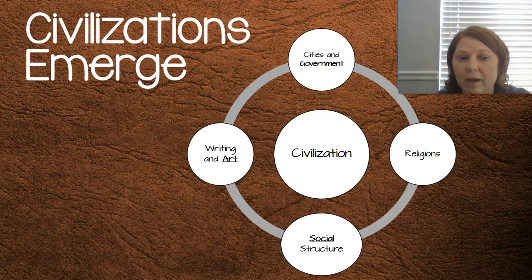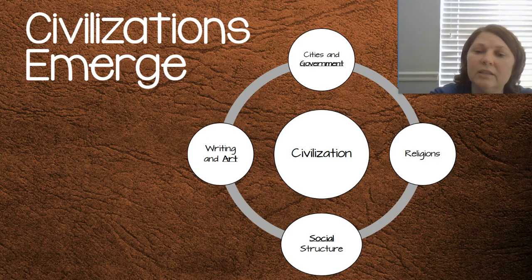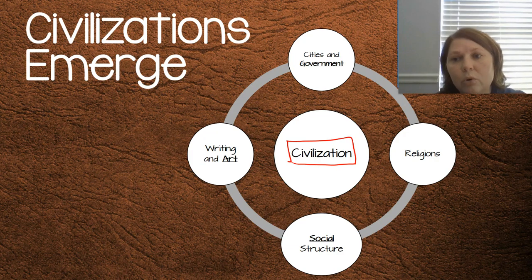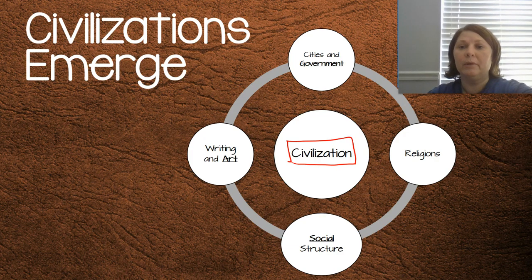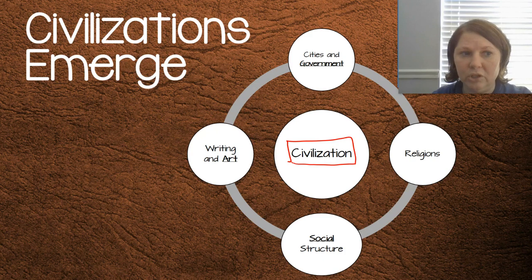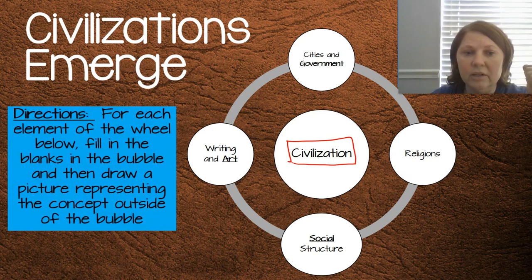When you get all of that and you get all those things working together, you get a civilization that will develop. And a civilization has to have certain things in order to be a civilization. If you don't have a city, if you don't have religion, if you don't have a social structure, this is the grapes we were talking about: your geography, the religion, the accomplishments, political systems, economics, and social structure. If you don't have those elements, then you don't have a civilization. You still have a village. You have Paleolithic and Neolithic conditions, not the Bronze Age village. So these things are necessary.